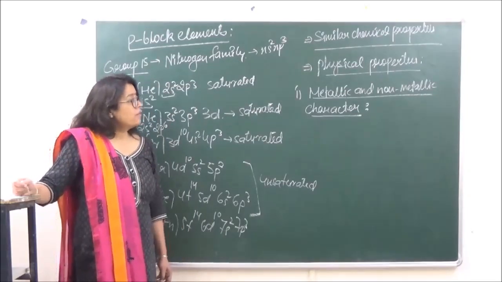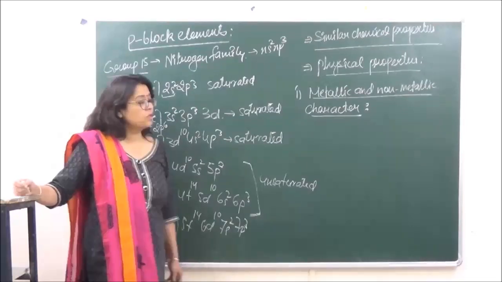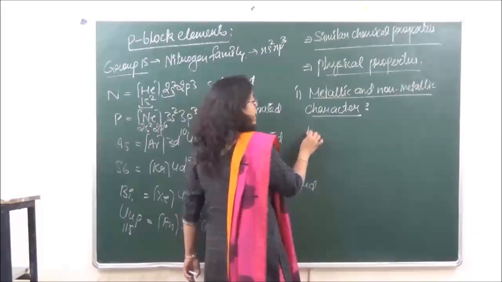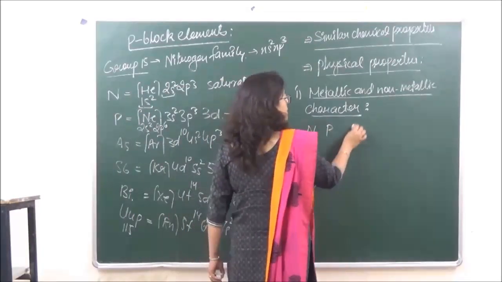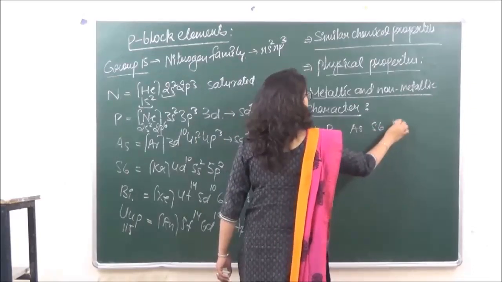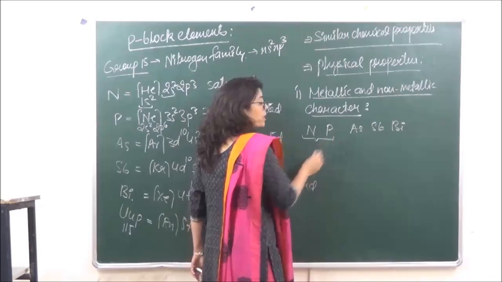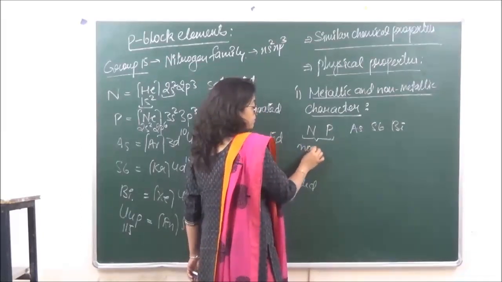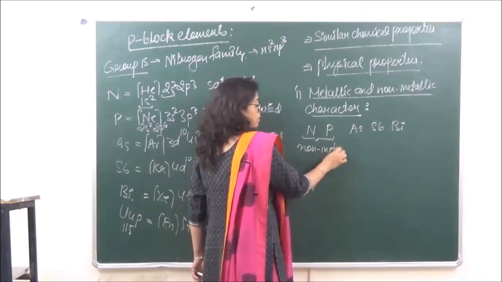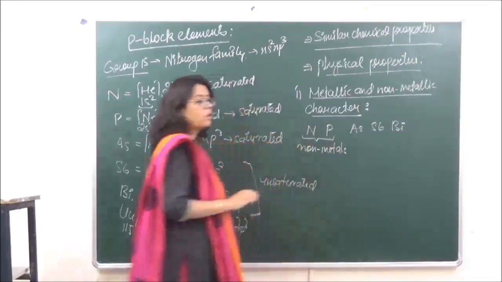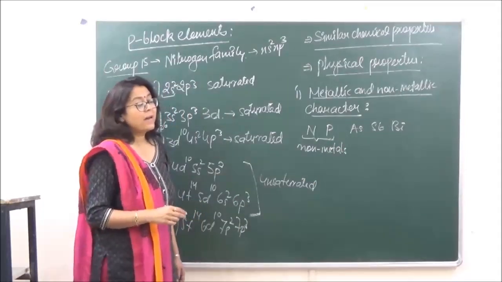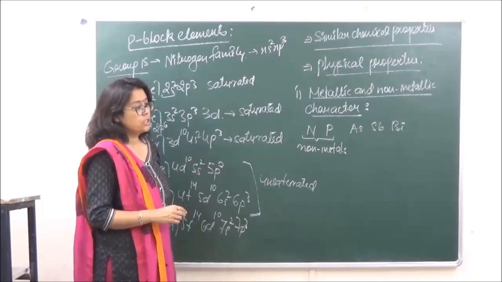ठीक है. Now when we look at the elements of this group, it is seen that nitrogen, phosphorus, arsenic, antimony and bismuth. Nitrogen and phosphorus are going to be typical non-metals due to very high value of ionization energy, right?